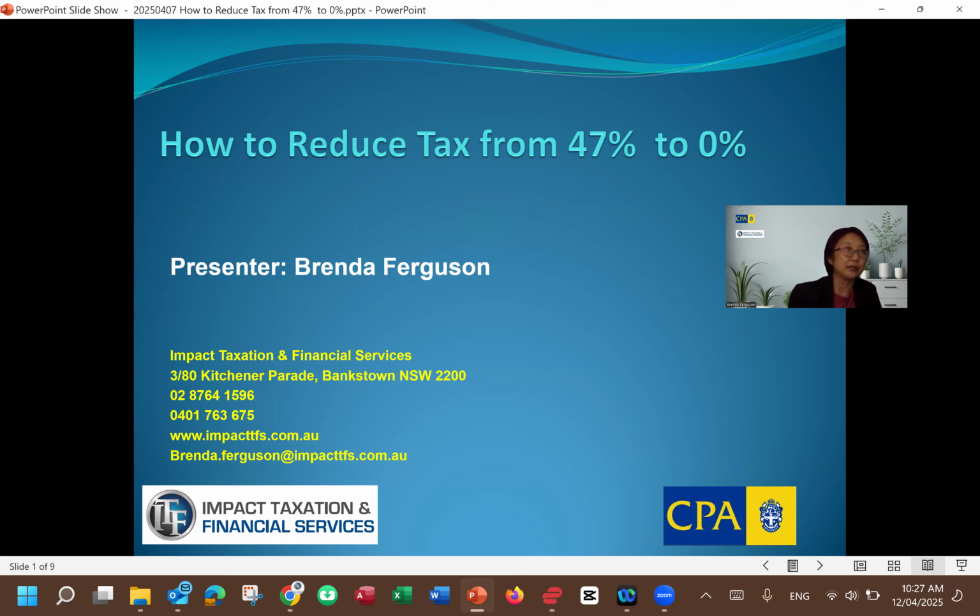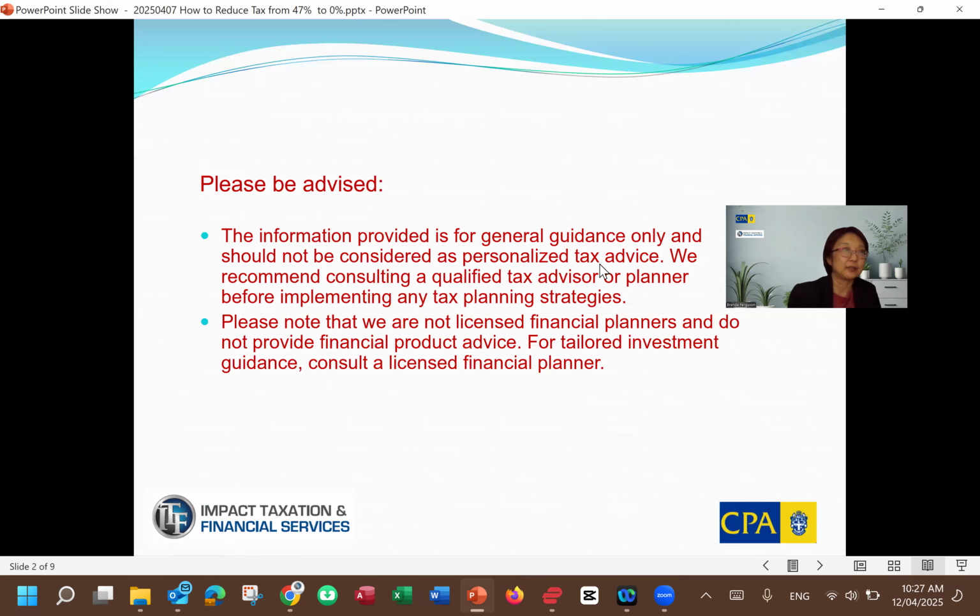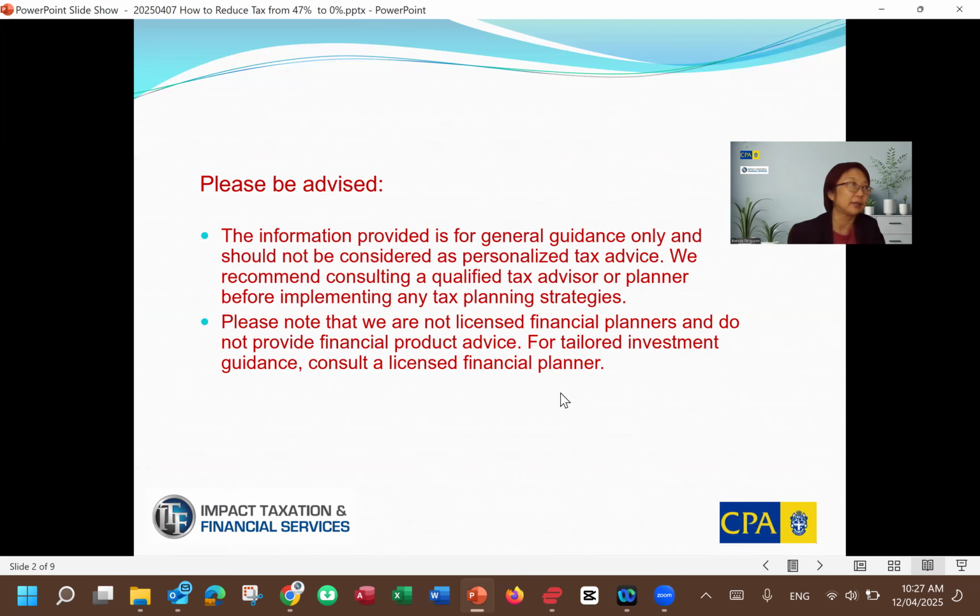Before we go to the main content of the details, a quick declaration. The information provided is for general guidance only and should not be considered as personalized tax advice. We recommend consulting a qualified tax advisor or planner before implementing any tax planning strategies. Please note that we're not licensed financial planners and do not provide financial product advice. For tailored investment guidance, consult a licensed financial planner.